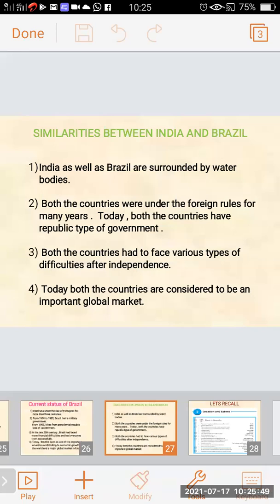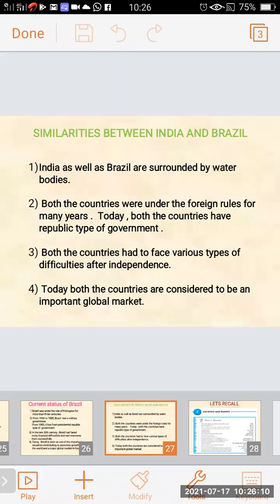Today, both the countries are considered to be an important global market. If today we see, both the countries are considered to be an important global market. So these are the similarities we have seen between India and Brazil.